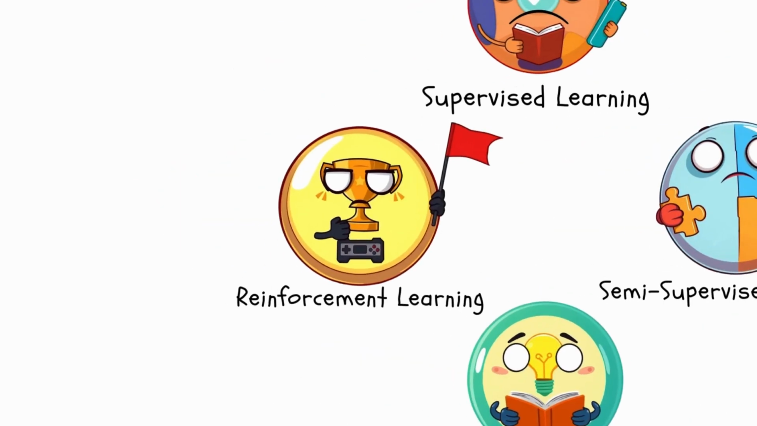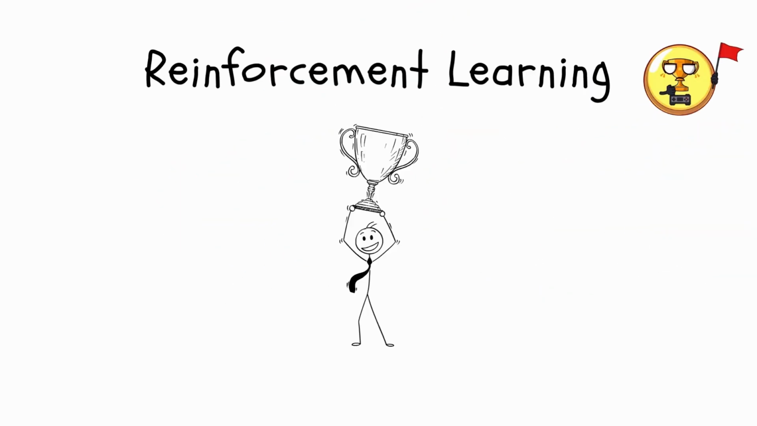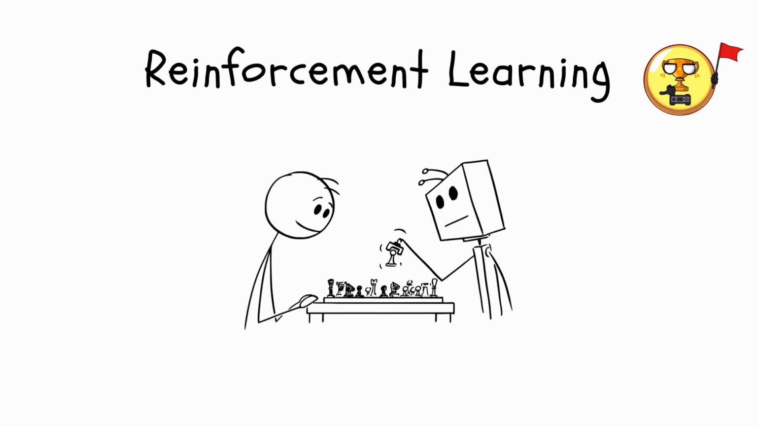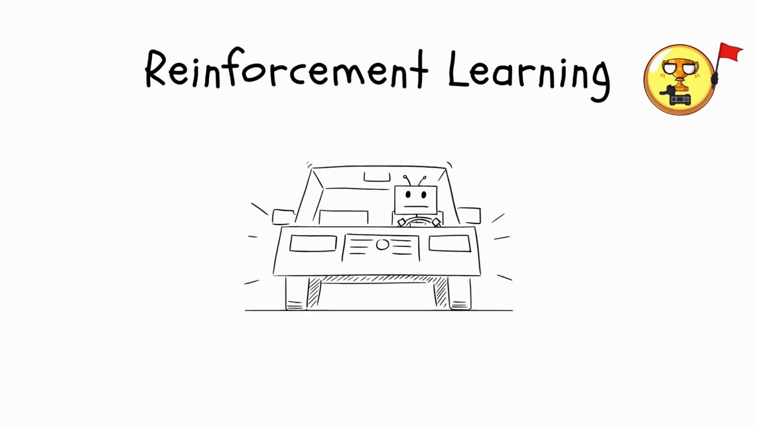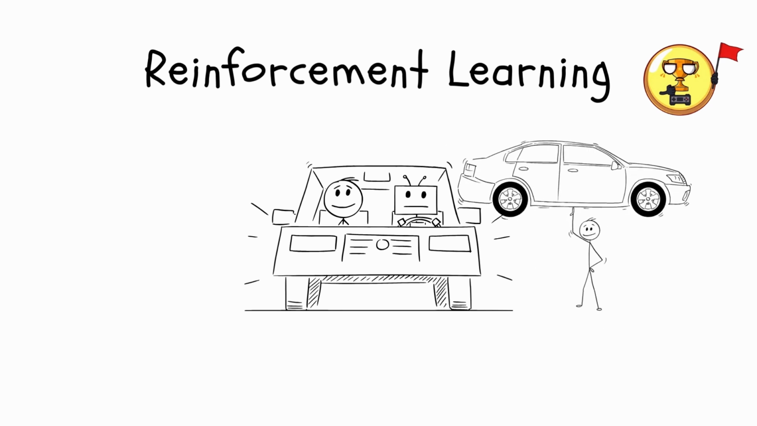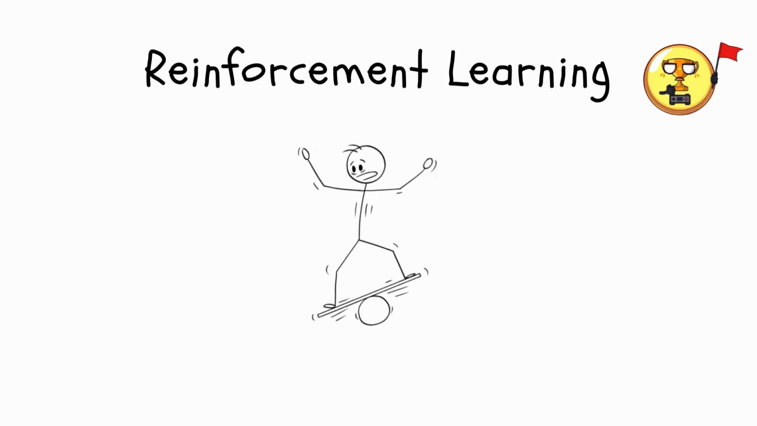Next up is reinforcement learning, where AI learns by trial and error, guided by rewards for making the right decisions. An AI playing chess learns strategies by trying different moves and receiving rewards when it wins games. Or imagine an autonomous car navigating traffic. It learns how to drive safely by being rewarded for avoiding collisions and reaching its destination efficiently. Reinforcement learning is all about teaching AI how to act in complex environments, just like how we learn through experience in life.